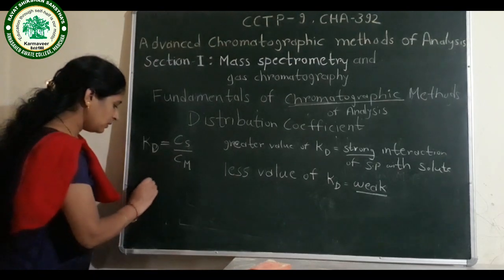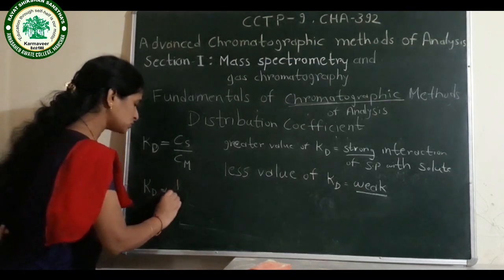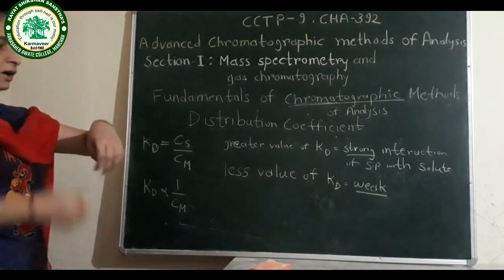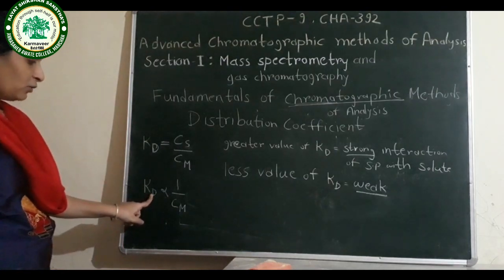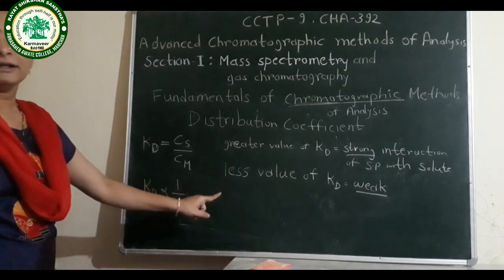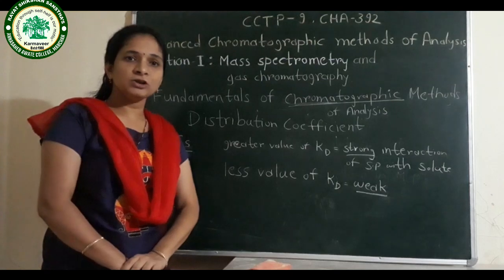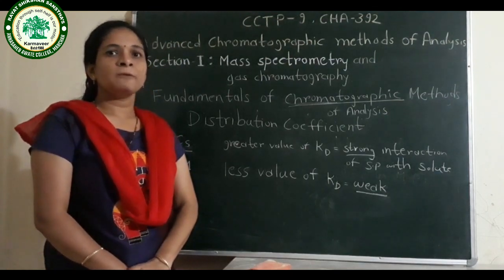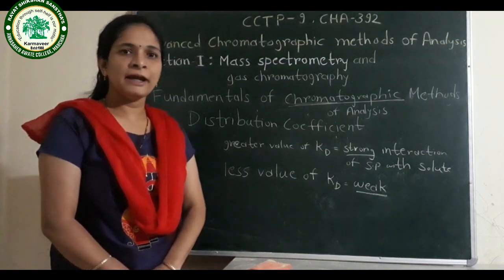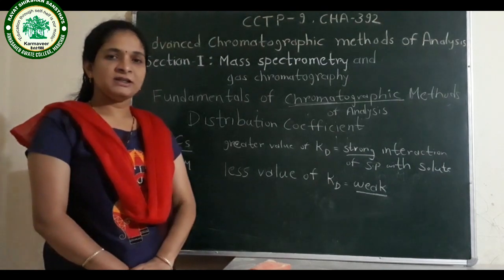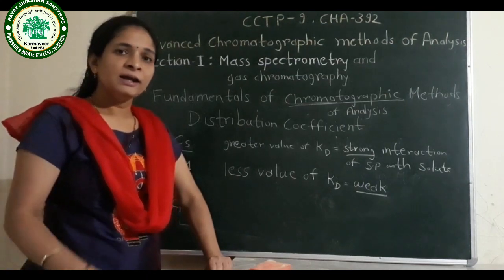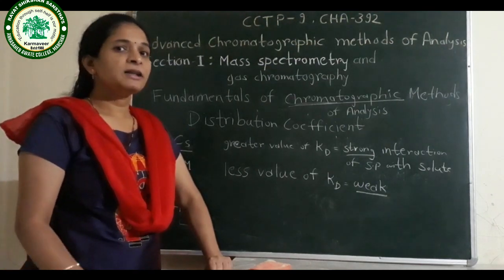Then we have seen that Kd is inversely proportional to Cm, means what? If we have greater value of Kd, then movement of the solute particle is less. Now why is this movement of the solute particle less? Because in greater value of Kd, what happens? The solute molecules get adsorbed over the stationary phase, because they have a strong interaction with the stationary phase. They cannot move.